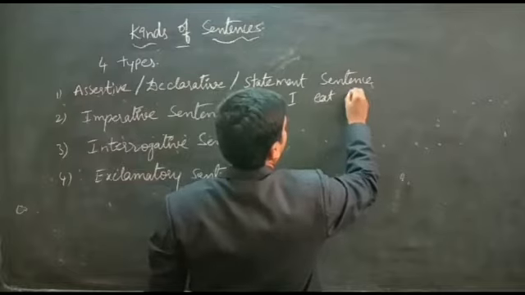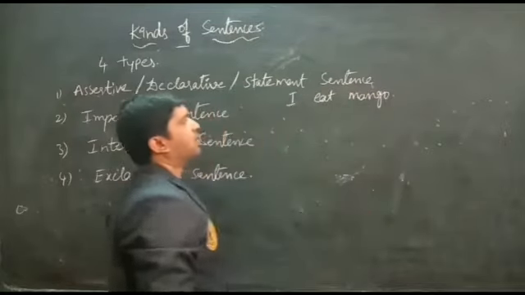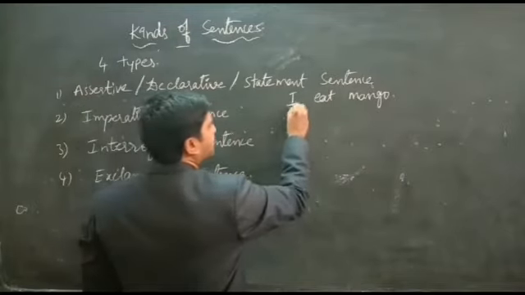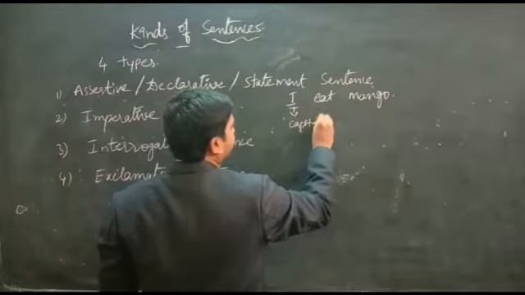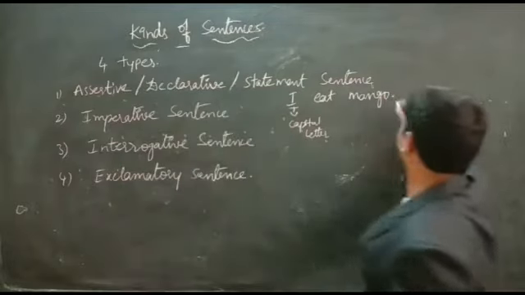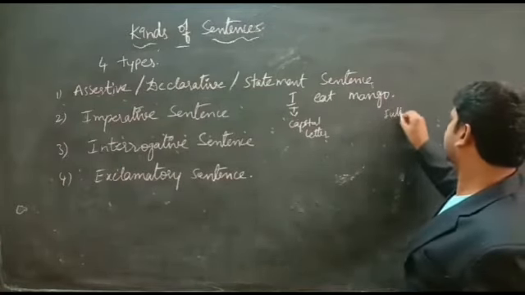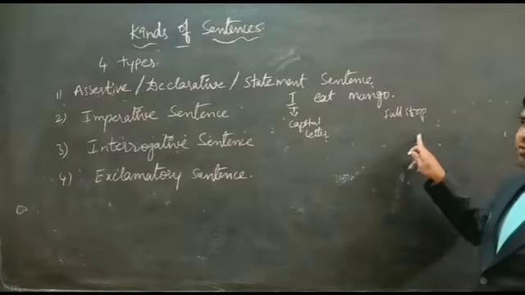I eat mango. Here, this type of sentences starts with capital letter and ends with full stop.